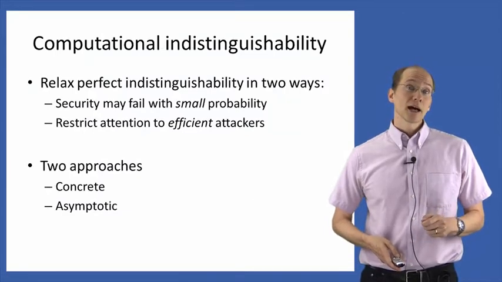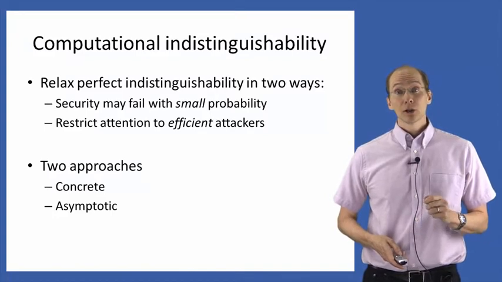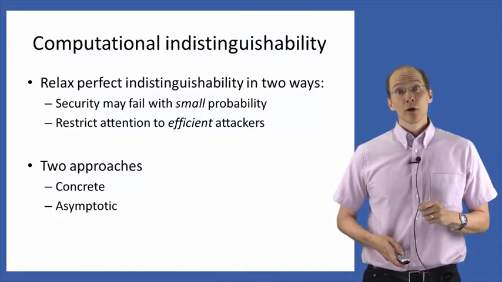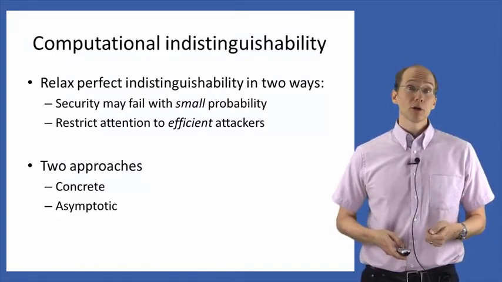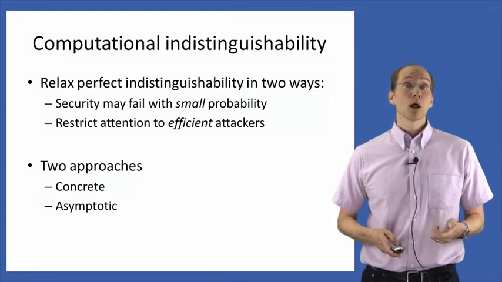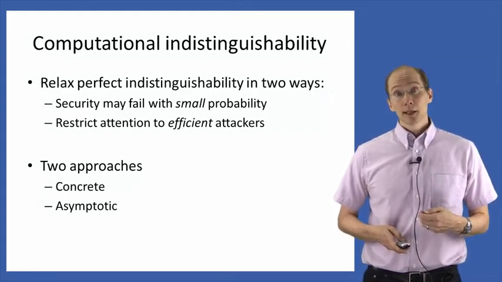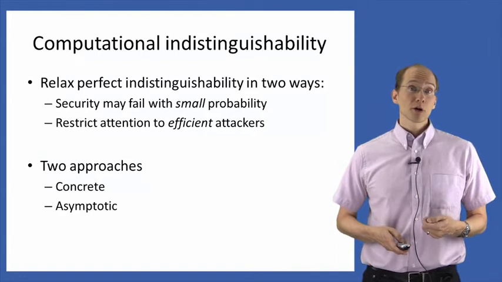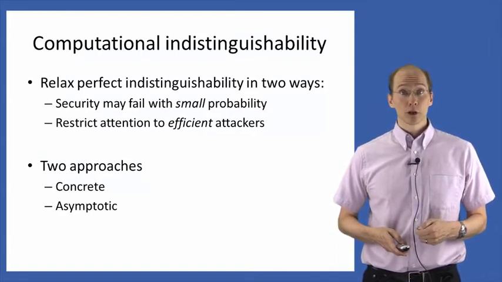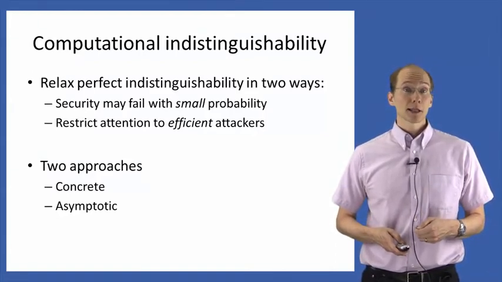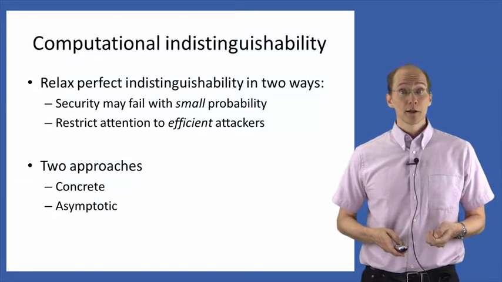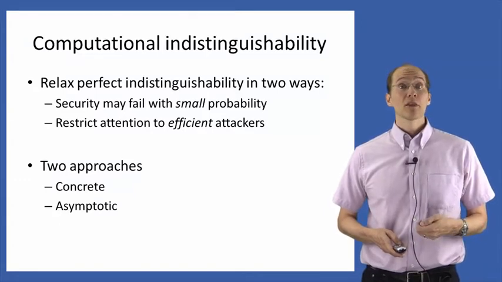Now remember that we wanted to relax the notion of perfect indistinguishability in two different dimensions. First of all, we're going to allow security to fail with some small probability. Secondly, we're going to restrict our attention to efficient attackers only. And as we mentioned last time, there are two approaches for doing this, the concrete approach and the asymptotic approach.